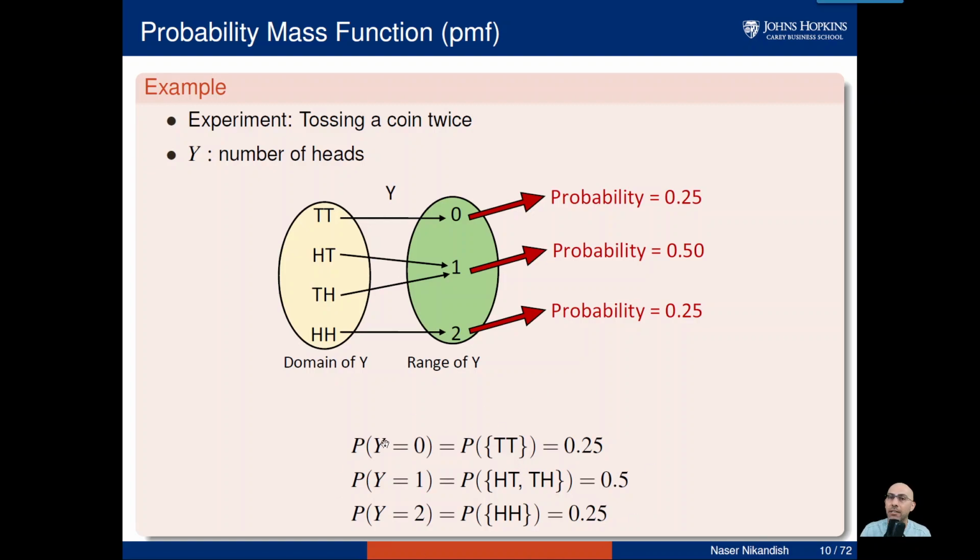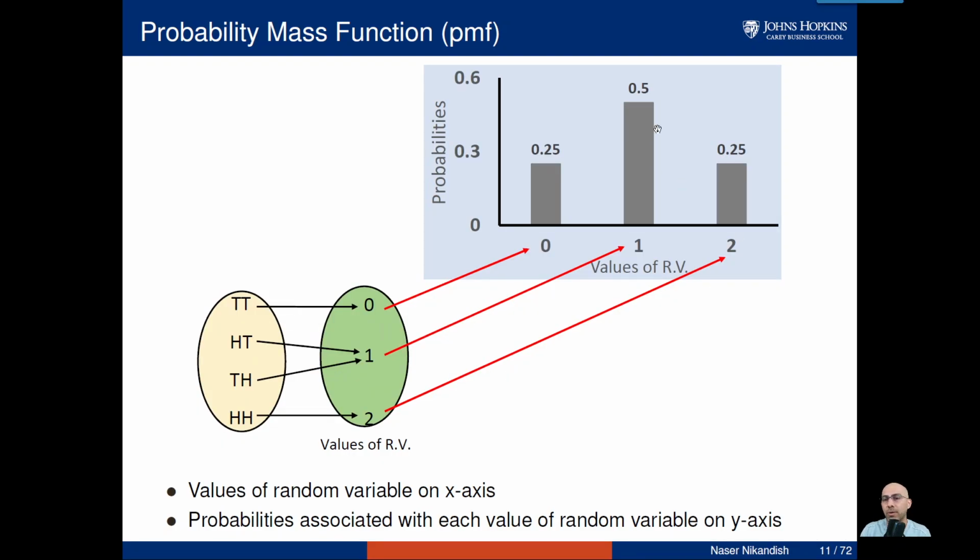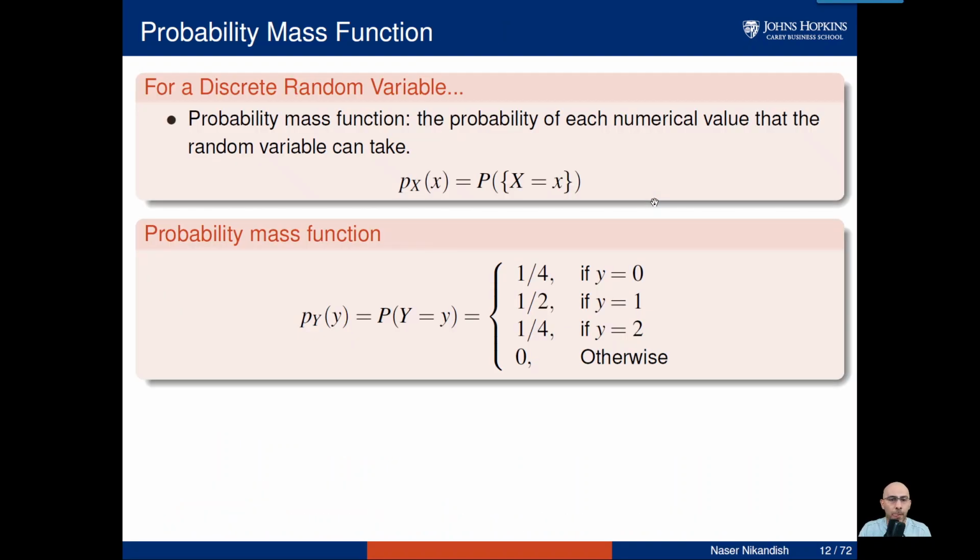Whatever probability function I defined, this is a probability, and we call that the probability mass function. Imagine those values of 0, 1, and 2. We have a mass or weight of 1/4 on 0. We have a mass or weight of 1/2 on 1. And we have a mass or weight of 1/4 on 2. What I just explained is also shown right here.